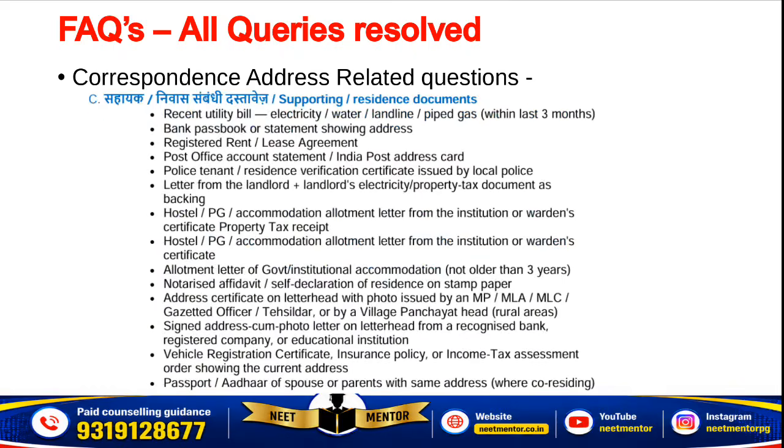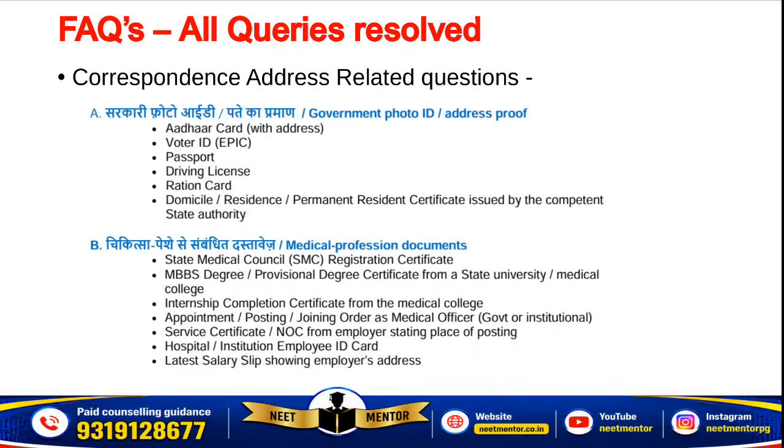And there are some supporting documents like utility bills, your bank passbook, bank statement, rent agreement in your name, and a letter from the landlord, the landlord's electricity bill or property tax document backing that, and his letter. So many options you have, but you have a very simple option: if the address mentioned on your ID proof is the same as the correspondence address that you want to give, then upload the ID proof. So any of these you can upload from these two slides.